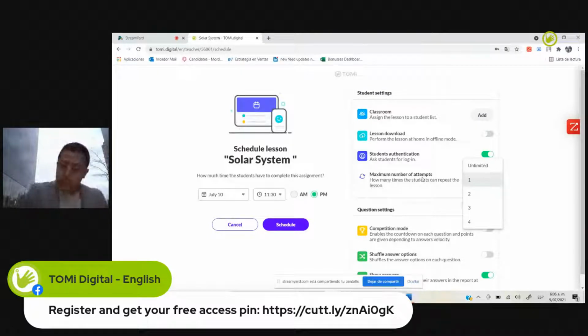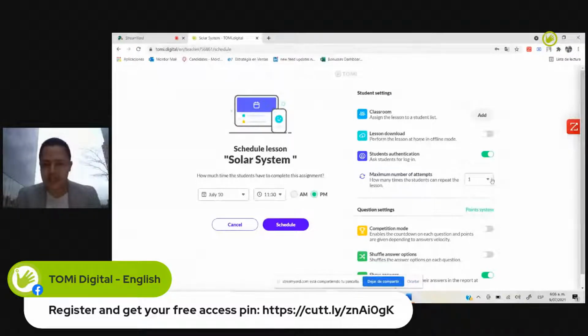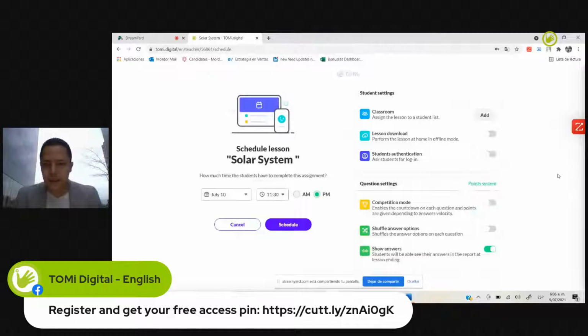So during the class, there are going to be multiple questions, as we saw in the previous training, and they'll be able to perform them in a maximum of 4 attempts. That's the limit that they have.